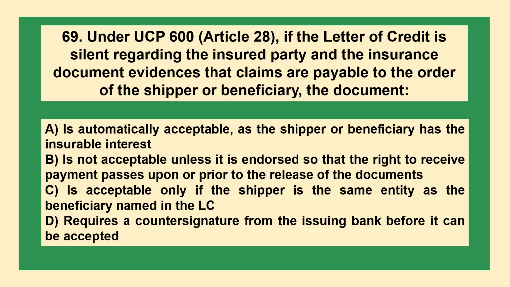Under UCP 600 Article 28, if the letter of credit is silent regarding the insured party and the insurance document evidences that claims are payable to the order of the shipper or beneficiary, the document, option A, is automatically acceptable as the shipper or beneficiary has the insurable interest. B, is not acceptable unless it is endorsed so that the right to receive payment passes upon or prior to the release of documents. C, is acceptable only if the shipper is the same entity as the beneficiary named in the LC. D, requires a countersignature from the issuing bank before it can be accepted.